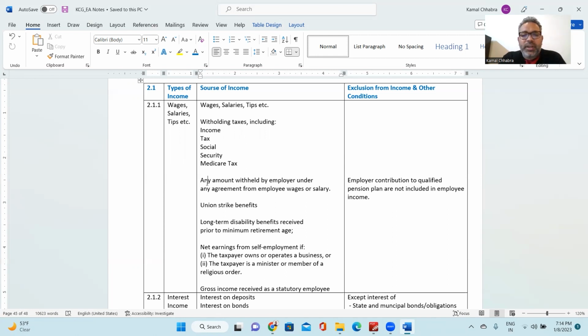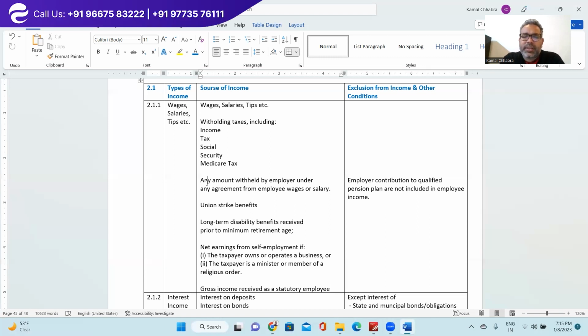Any long-term disability benefit received prior to the minimum age. For example, your client is working in a manufacturing company and unfortunately he has lost his hand or leg or any part of his body, and now the company is paying him disability benefits throughout the rest of his or her life. That disability benefit which he or she is receiving from the employer would be taxable as wages, salary and tips income.